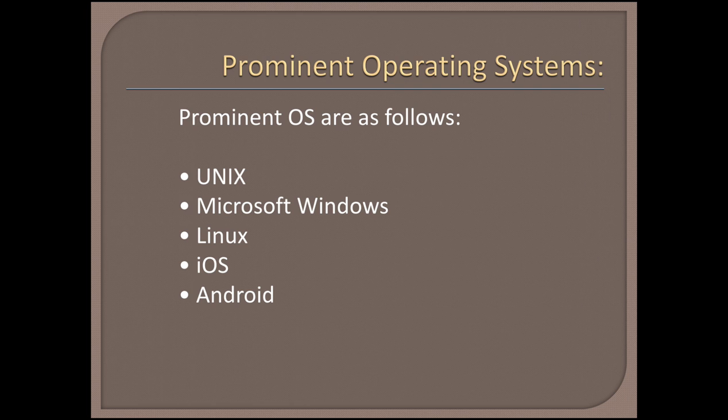Prominent operating systems. Here I can list some prominent operating systems: Unix, Microsoft Windows, Linux, iOS and Android. We are all familiar with Android. We are using Android mobile phones and Apple mobile phones, that is iOS. Unix, Linux and Microsoft Windows are also used in our regular PCs or personal computers. These are the prominent operating systems.